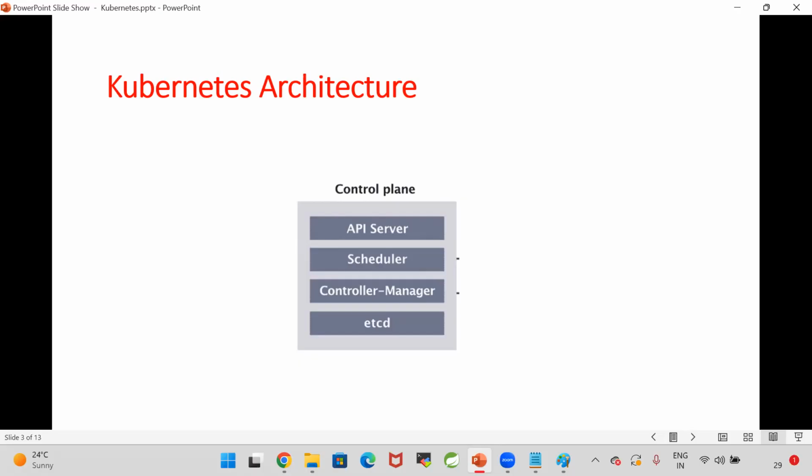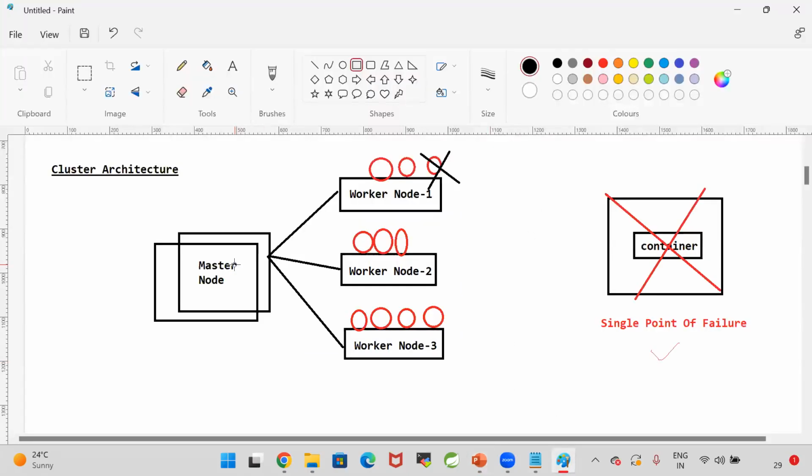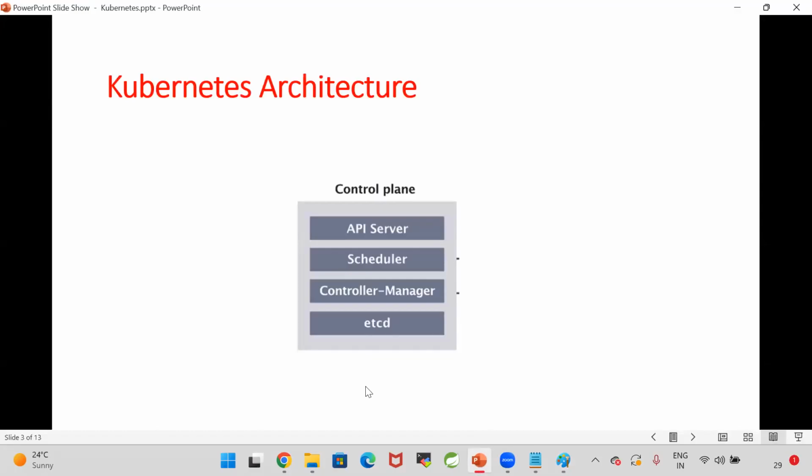When you go for a cluster, a master node will be available and worker nodes will be available. In Kubernetes, we don't call it a master node, we call it a control plane. In this architecture, the master node is called the control plane.